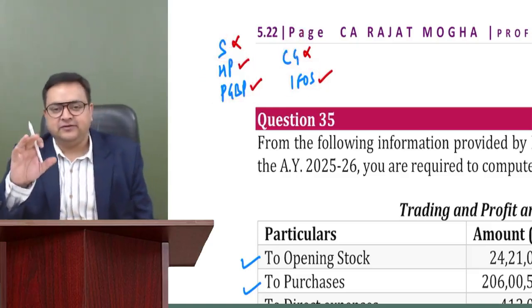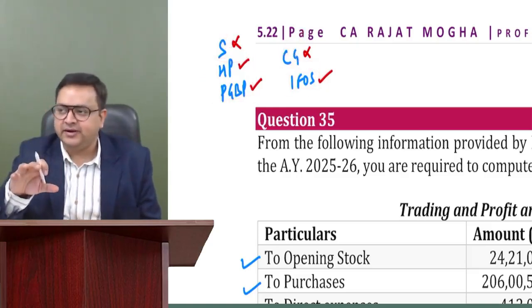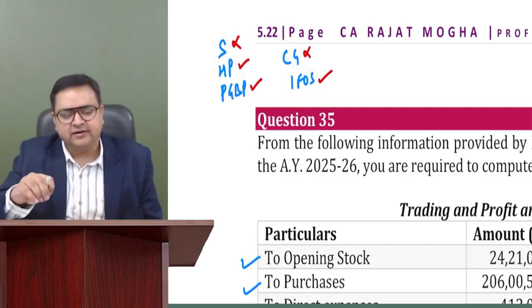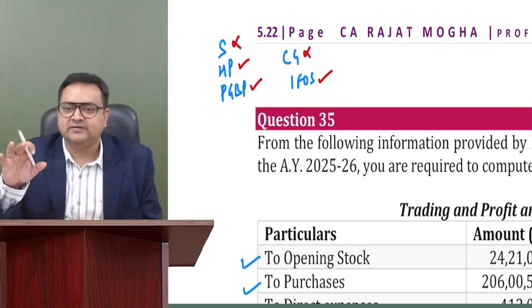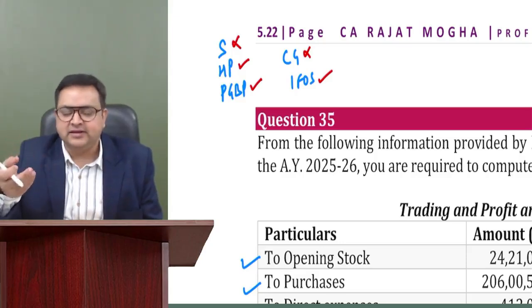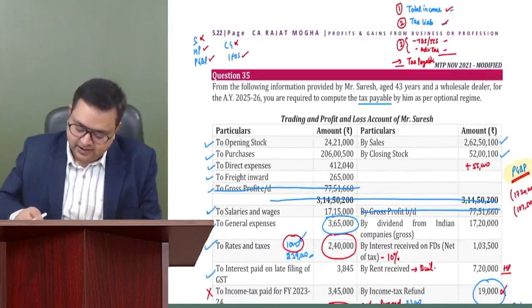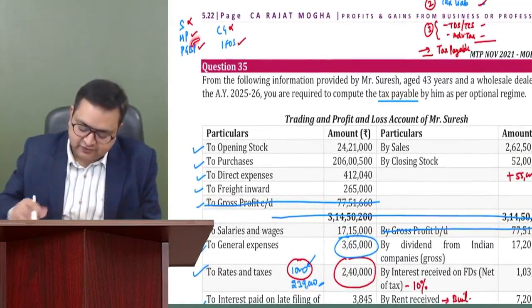Most of you, as of now, don't know how to compute house property. Don't worry, I'm just writing it. As of now, you can write it, and once you do that particular chapter, you'll be able to understand. For those who have already done it, they can easily do it. Now, first I'm starting with my house property.